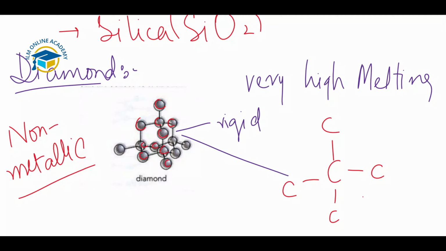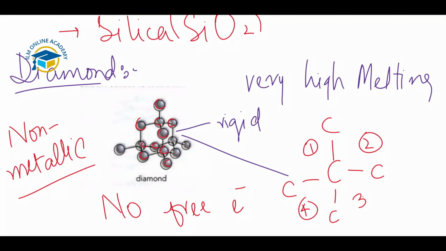Diamond does not conduct the electricity because there are no free electrons present in the structure of diamond, because one carbon atom is bonded with 4 more carbon atoms. Now all the electrons are completely filled, or now they have the stable electronic configuration. Electricity will be conducted in 2 cases. First, because of free electrons, second because of the ions. So there are no free electrons in the diamond, and the diamond will not conduct the electricity.